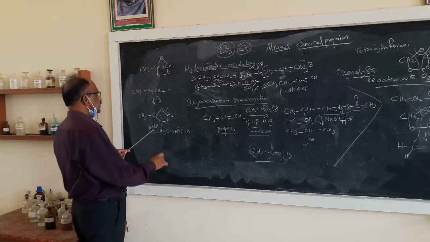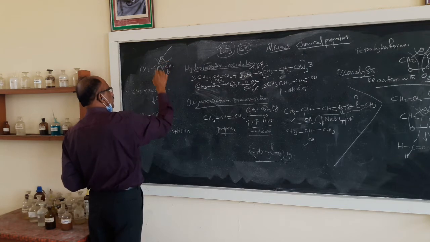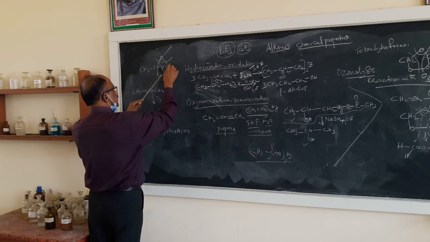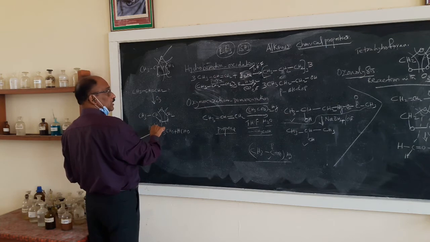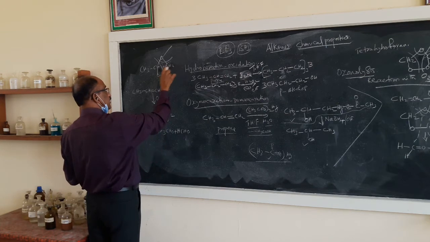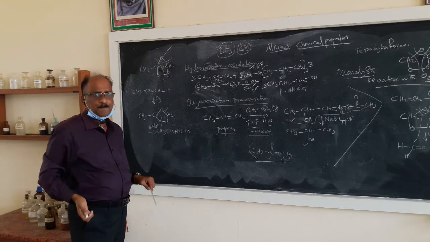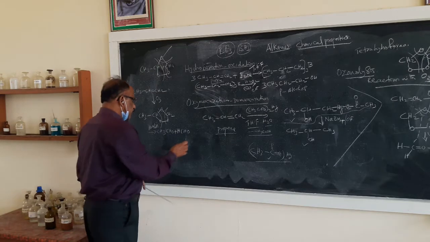Next step is hydrolysis with zinc and water. This oxygen will go, and you get one molecule of CH3CHO, acetaldehyde, and another molecule of HCHO. So two different aldehyde molecules are formed.